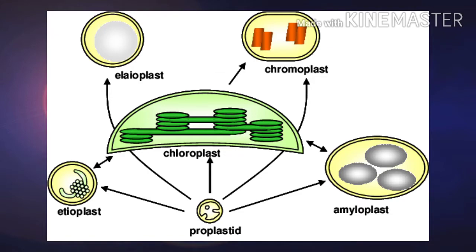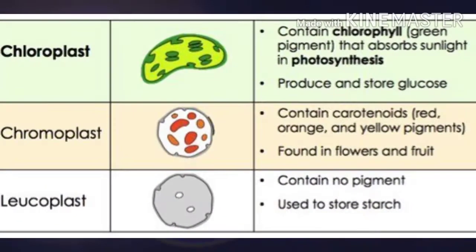Now, chloroplasts are associated with chlorophyll, the green pigment. They are green in color, and they are found mainly in leaves and green stems, especially the green parts of a plant. They trap sunlight or light energy for photosynthesis. They can perform photosynthesis. Now, the chromoplasts: chromo or chroma means color.